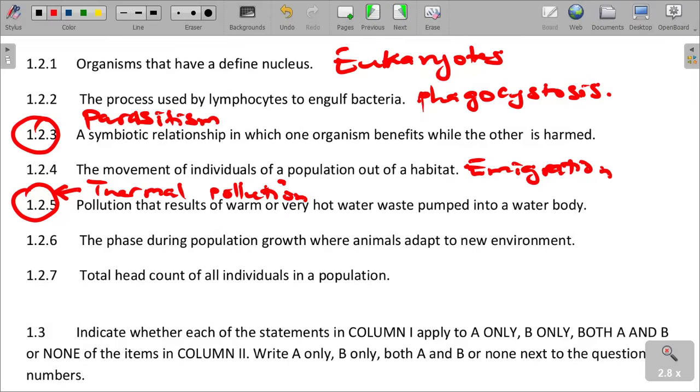The phase during population growth where animals adapt to a new environment, we call that the lag phase. When organisms or animals adapt to a new environment, it is called the lag phase.